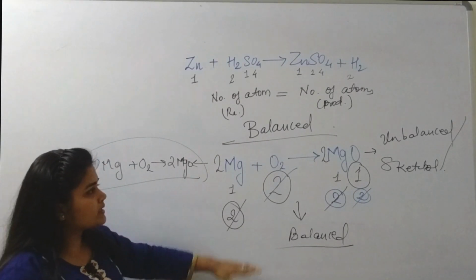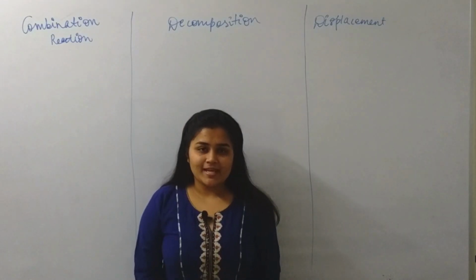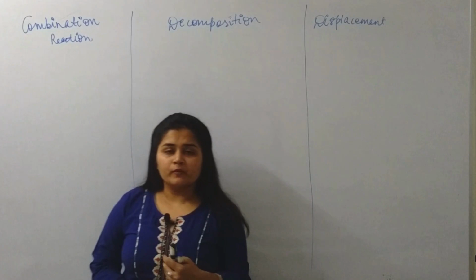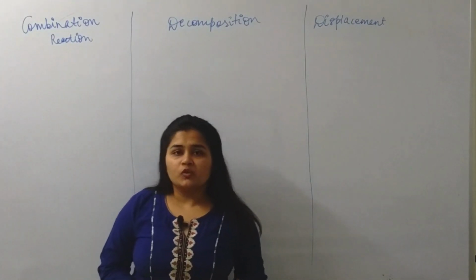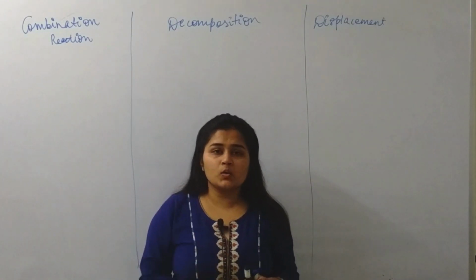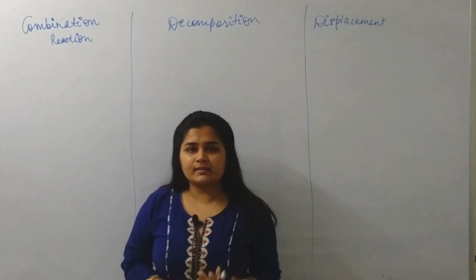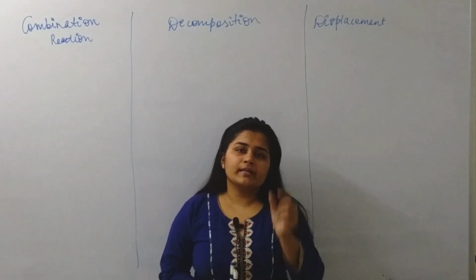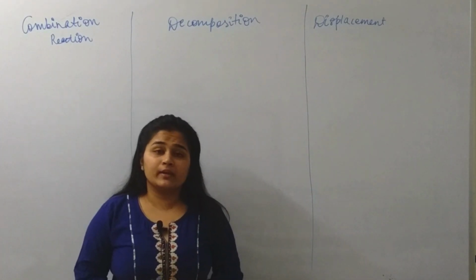So here we complete till balancing a chemical equation. Till now we already know the introduction of the chapter. We know the difference between physical changes and chemical changes. We know what is chemical reaction. We know how we write down a chemical equation, and we also know how to balance it by the hit and trial method. Now we are going to study about types of chemical equations or reactions.